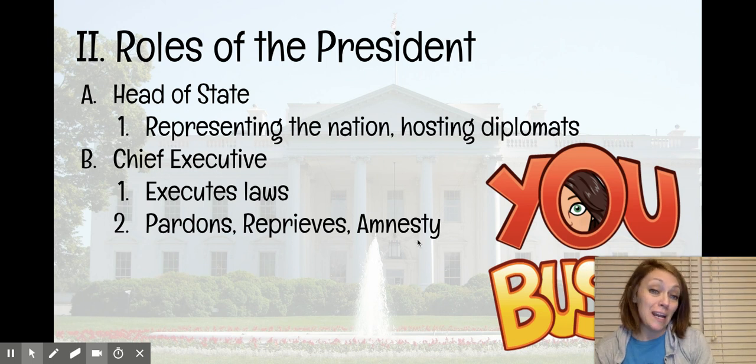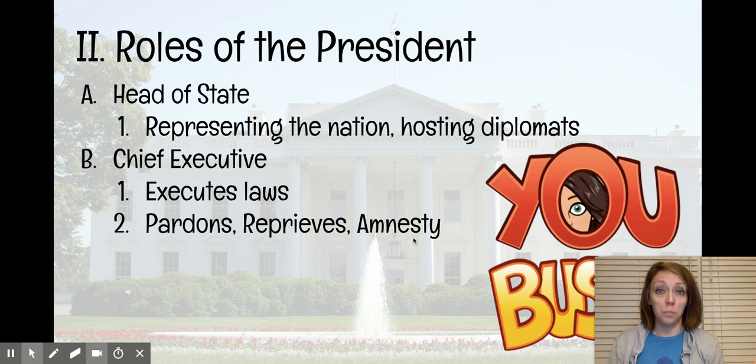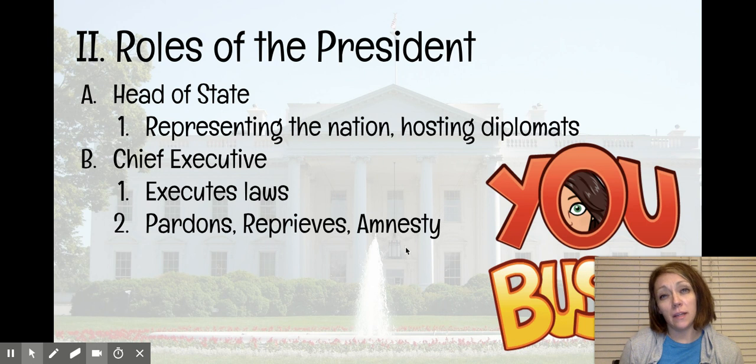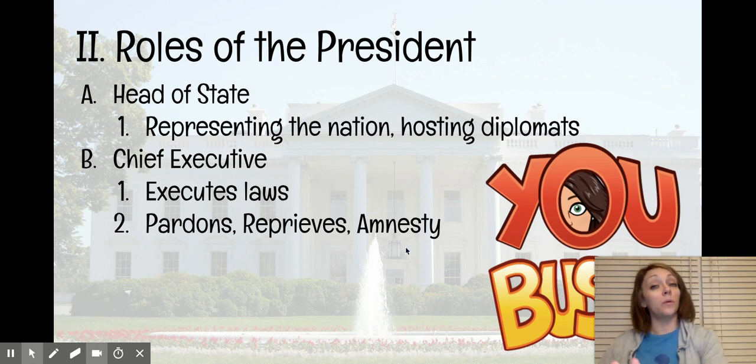He can also grant amnesty, which is a group pardon, like a pardon for a group of people. We most commonly hear that word amnesty in discussions about illegal immigration. So granting amnesty to illegal immigrants would basically say, okay, I know you broke the law, but we're going to pardon all of you from that crime and allow you to do something in the United States.